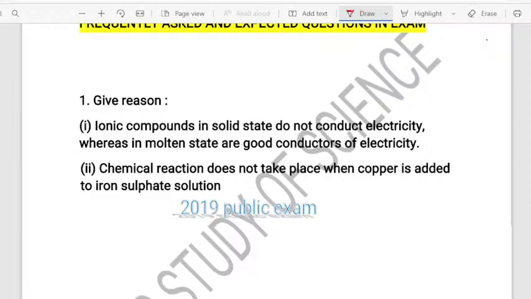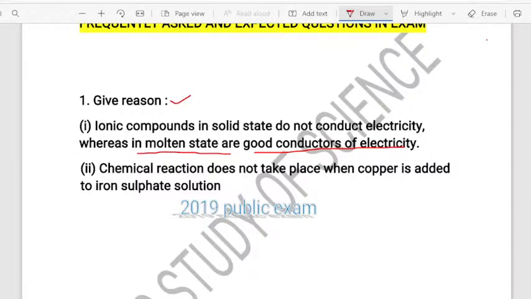And there is something extra for your pocket, as every day in the most frequently asked videos, there are some extra questions which I am going to discuss with you in the class. So the first question, dear students: ionic compounds in the solid state do not conduct electricity, whereas in the molten state they are good conductors of electricity. Give reason, they are asking.